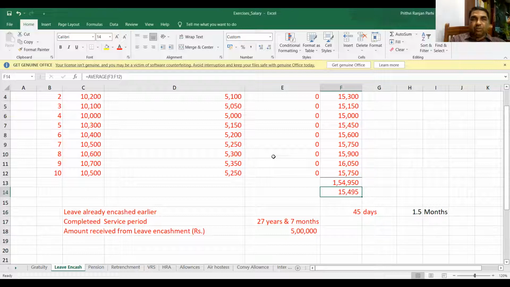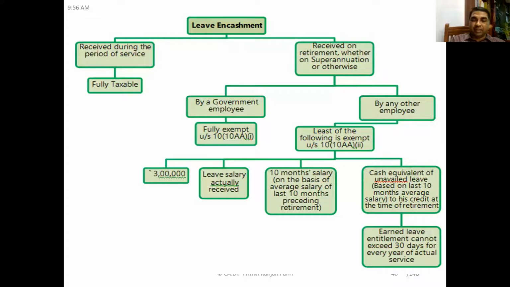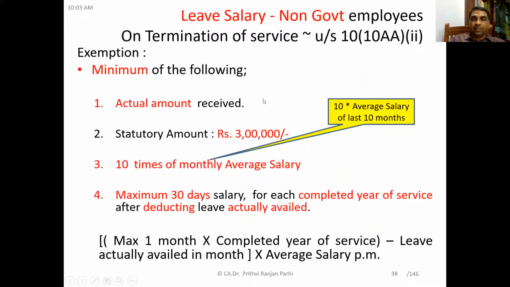Now I'm showing you the limits again. Just recall and try to find out how much will be exempted and how much will be taxed. Okay, these are the limits. Can you calculate? Yes, sir. Okay, try to compute it. I will be helping you, don't worry, but you make an attempt to arrive at how much is to be exempted.